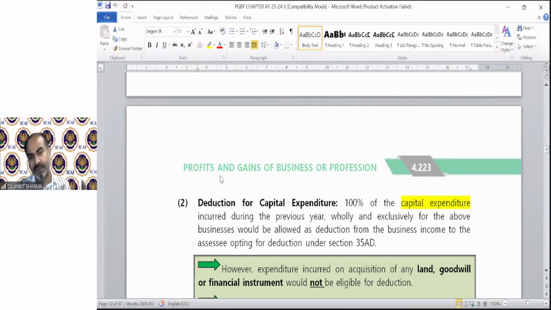So those expenditures, whether of revenue nature or capital, already capitalized in the books of account, are going to be allowed as deduction in the year of commencement of business. For now, you might be thinking we are only talking about capital expenditure, but it's not that. For example, if you are building a hotel, then the material, salary, etc., all need to be part of the building, and building is technically a capital expenditure.